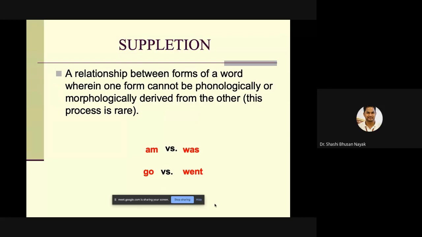Another style of word formation is suppletion, a relationship between forms of a word wherein one form cannot be phonologically or morphologically derived from the other. This process is rare, but examples: am versus was, go versus went. Am is totally different in terms of morphological structure. Was is totally different. So are go and went, though it is the past tense of the earlier one; morphologically and even phonologically it is totally different. But it is related to the other. That is what is called suppletion.